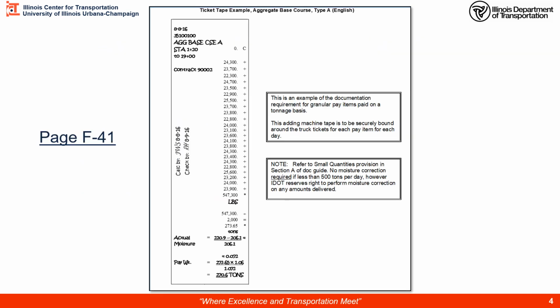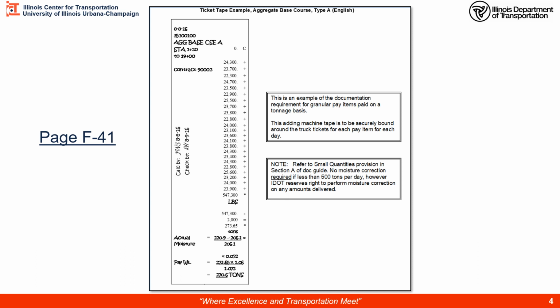On page F41 in the doc guide, we have an example of running a ticket tape for aggregate base course type A. Here we have our date, our pay item number, pay item description, our location, our contract number, and here's our clear on our adding machine tape. We're adding up all the individual ticket weights. We get our total pounds. Divide by 2,000 to get tons. We get 273.65 tons. That was the actual weight of material that was placed on the job site.